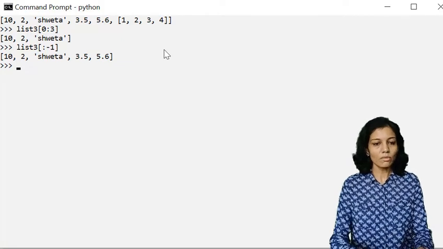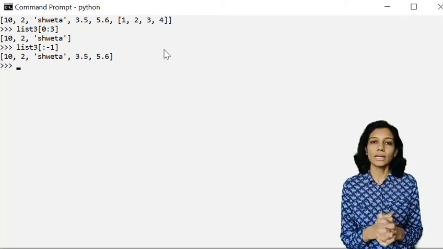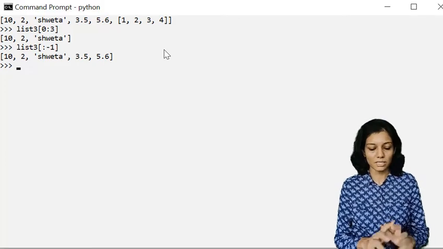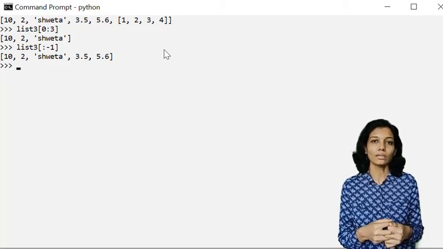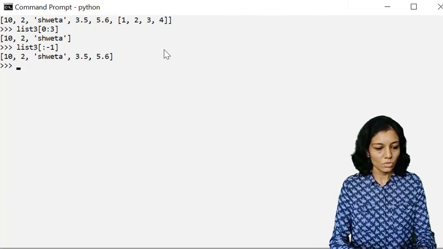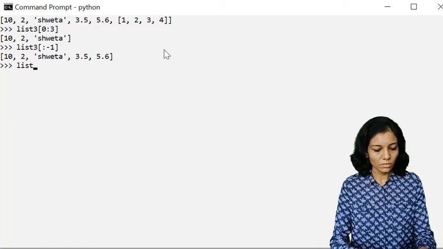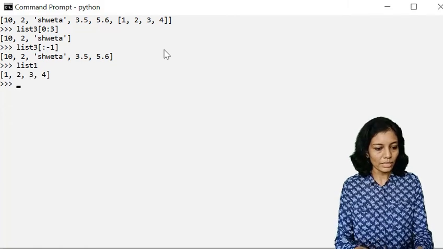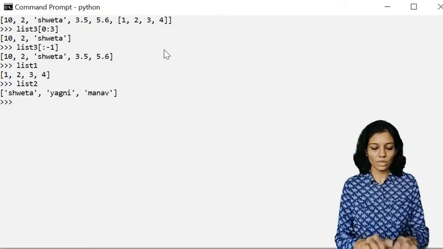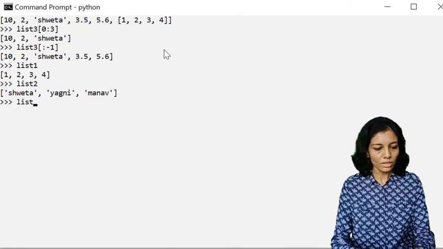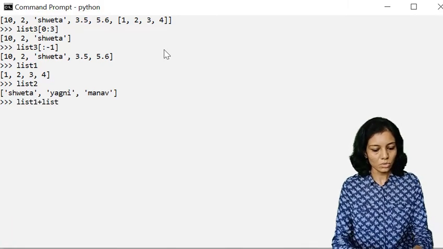Now let us see how to use the concatenation operator, that is plus. If I want to concatenate two different lists and print that value, I'll be using the plus operator. So list1, let us print the value, that is 1, 2, 3, 4, and list2, which has the string values. If I want list1 plus list2, what will it print?